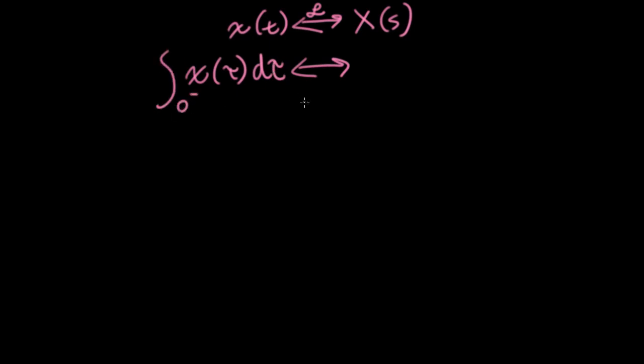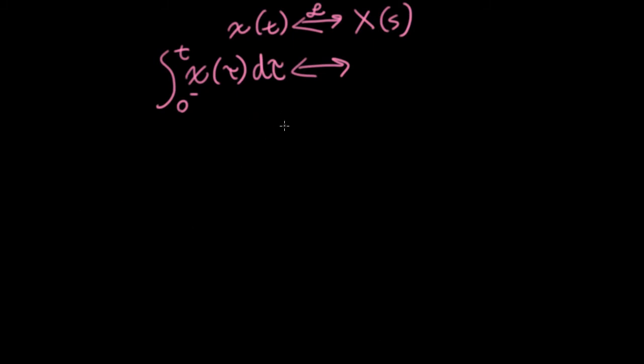Here I'm going to integrate from 0 minus. Here we're telling ourselves to make sure we include any singularities at the origin to t, and I'm using tau here as the dummy variable to make sure we don't get that mixed up with t. Don't worry, this tau here has nothing to do with convolution. It's just another thing that looks like t.